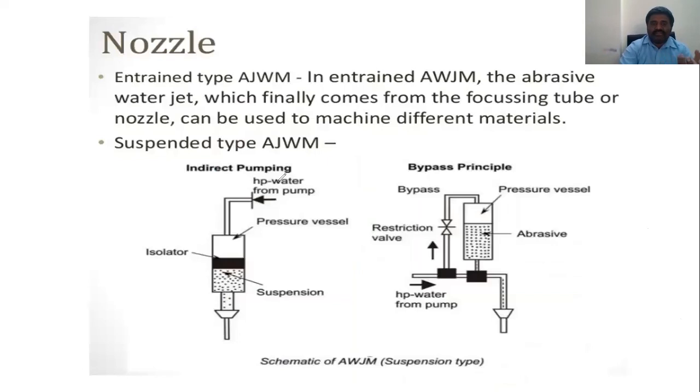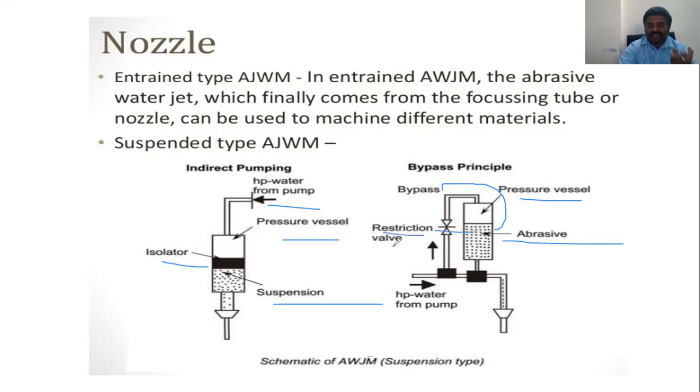So the nozzle diagram is the same thing here. The intent of abrasive water jet machining is the same. Pressure value: the water from the pump goes to the pressure level, isolator, and the suspension. Then we have the abrasive, and see how it can be mixed here. Bypass can take place here.